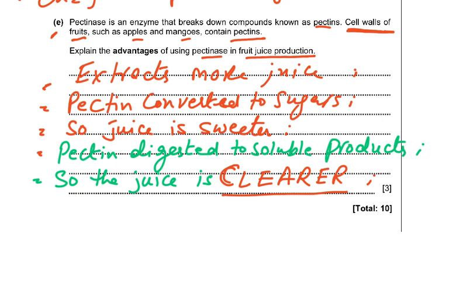So the juice is clearer. Clearer means you can't see any particles in it, your light passes through it. These are very typical biological English words that we have to use, and some of you need to memorize these terminologies if you don't know them.